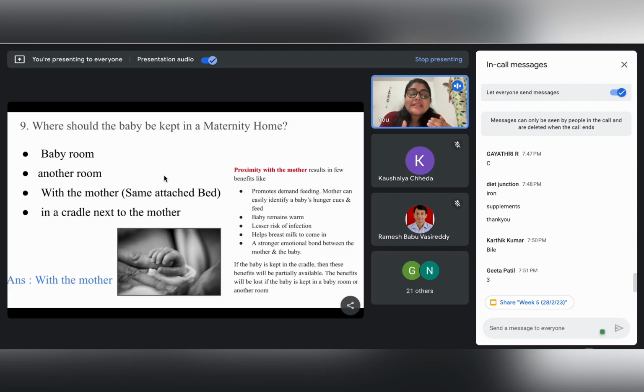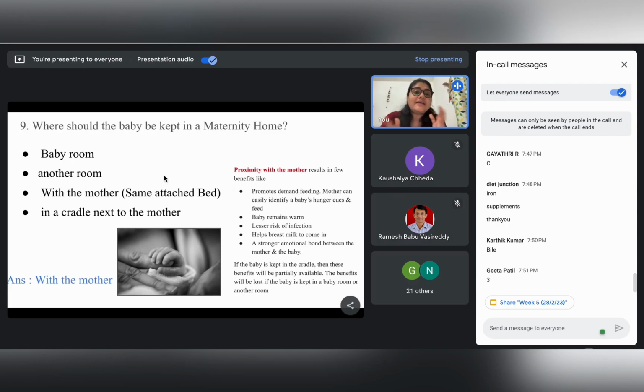And then the baby will be in a comfortable environment, right? If the baby is with the mother, there are lesser chances of infection for the baby. And also, as we have just discussed about the reflex which is working in the mother, if the baby is there, it passes a signal to the mother's brain, which then allows the milk to release.